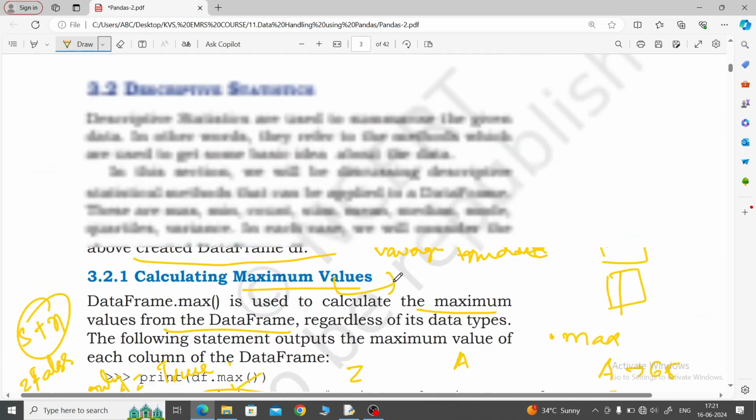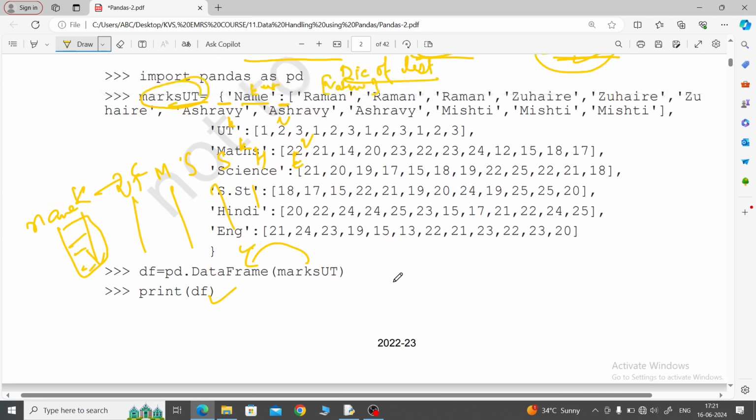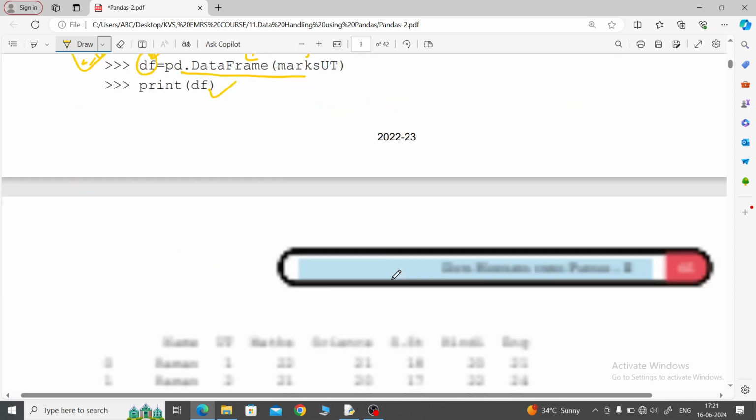See, this data frame was converted to which variable? To df. So whatever variable stores the converted data frame, that variable you will call.